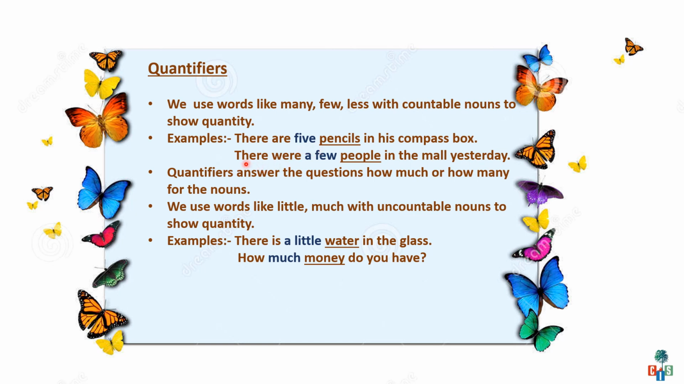Let's see the second one. There were a few people in the mall yesterday. What is the noun here, children? People. Yes, it is a countable noun, and before that countable noun, I have used words like a few. Quantifiers answer the questions how much or how many for the nouns.